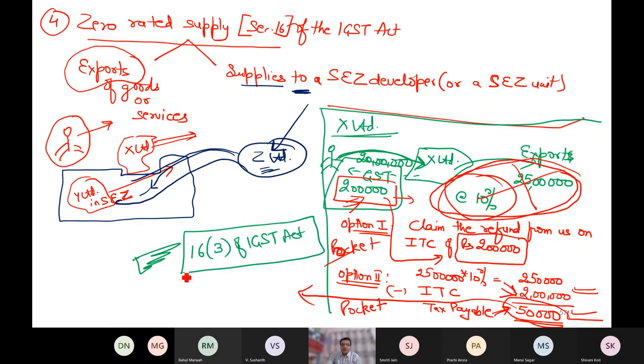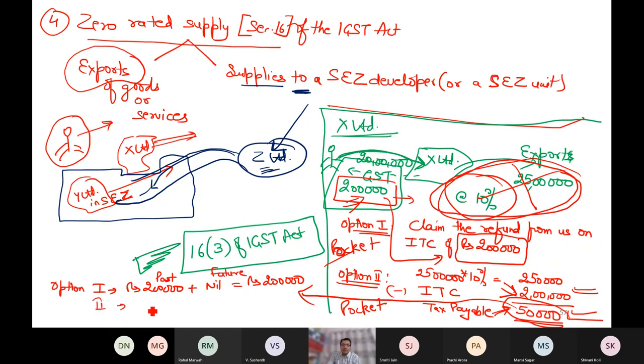In option number 1, what is happening? If you remember, or if you can understand this value, in option number 1, what is happening? From my pocket, how much is going? 2 lakh. How much has gone already? 2 lakh. And how much will go? Nil. So I will get back 2 lakh. It is the past tense. 2 lakh has already gone in the past, and in future nothing is going. So your saving is 2 lakh.